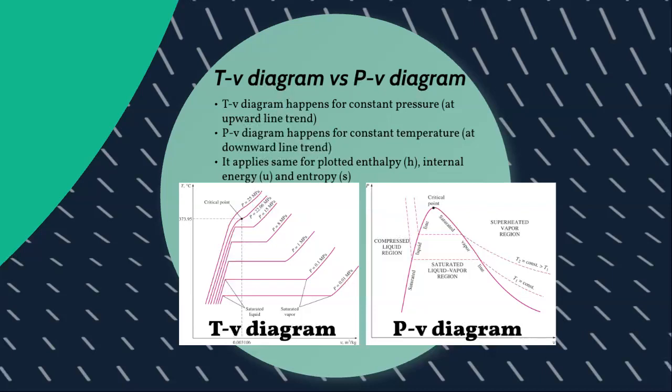For both graphs of T versus specific volume or P versus specific volume, both graphs show identical regions of compressed liquid, the saturated liquid-vapor region that is covered between the dome, and the superheated vapor region. In both cases as well, the maximum temperature and pressure attained by a substance is reached at the critical point, where no distinctive difference can be observed between liquid and vapor.